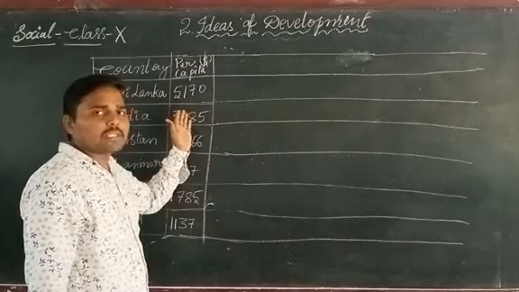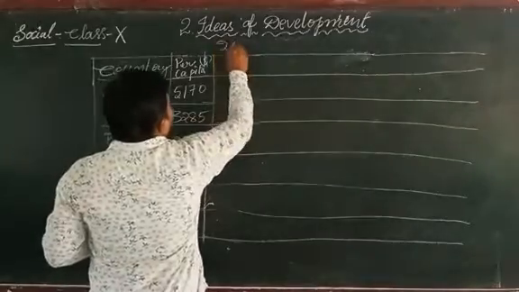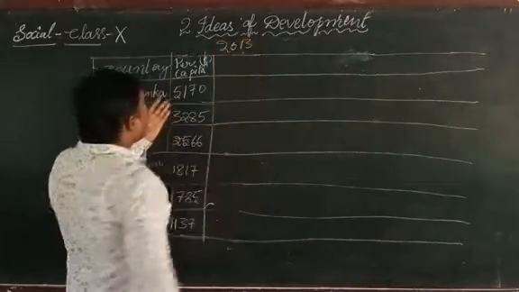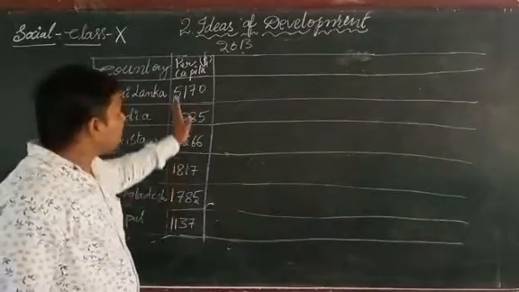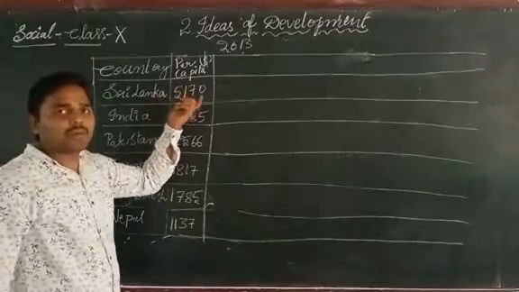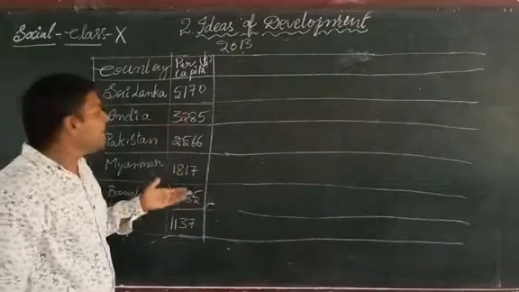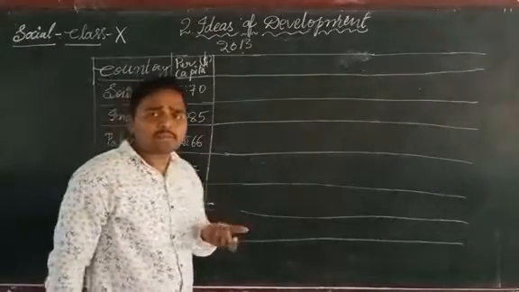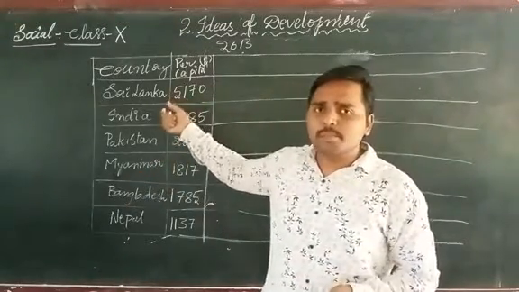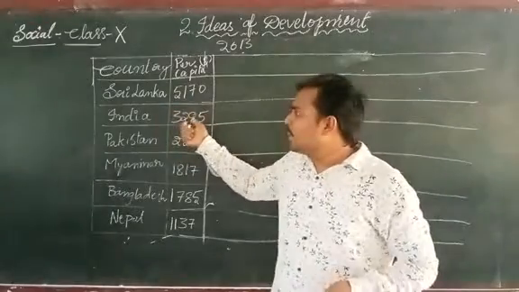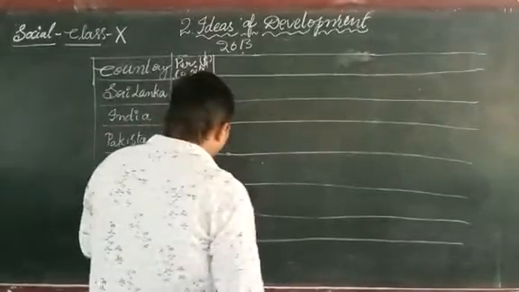Okay, here $5,170 of average income per person is received in 2013, according to the 2013 comparative data. This is the average per capita income. If you see the average per capita income, Sri Lanka is getting a very high amount compared with the countries neighboring India. Sri Lanka is a very small country, but it is getting a very high amount when we compare with India. Okay. Now, life expectancy at birth.